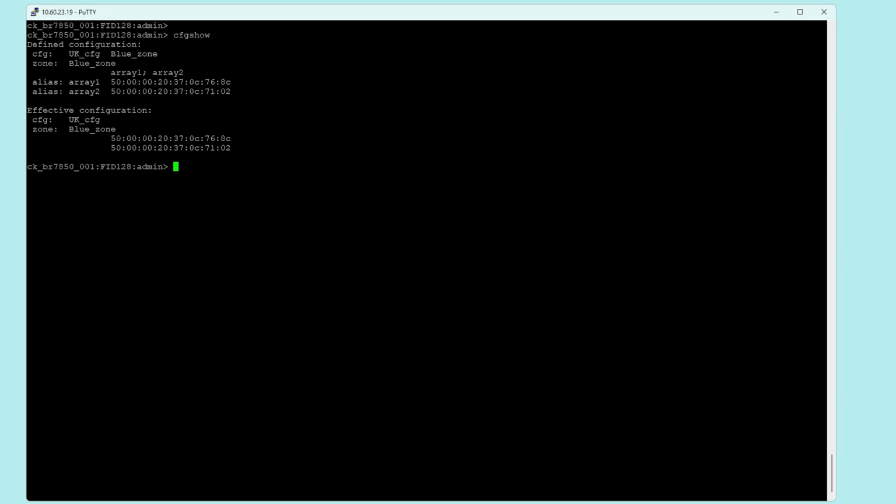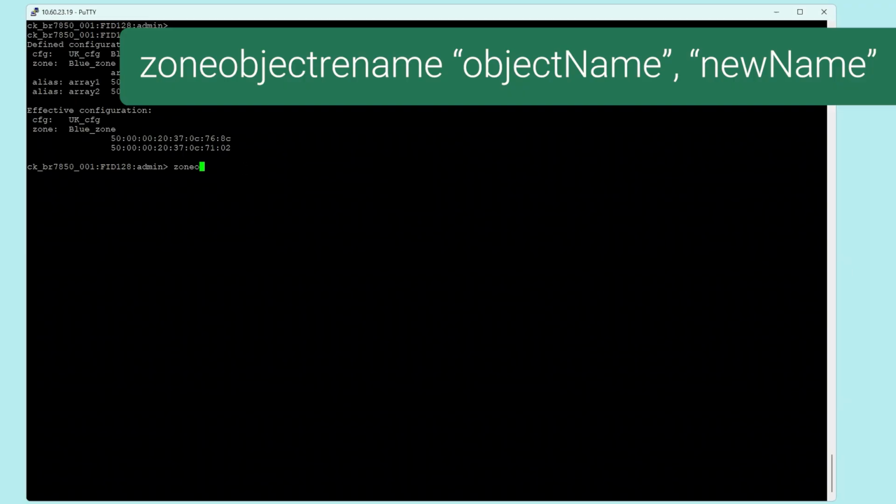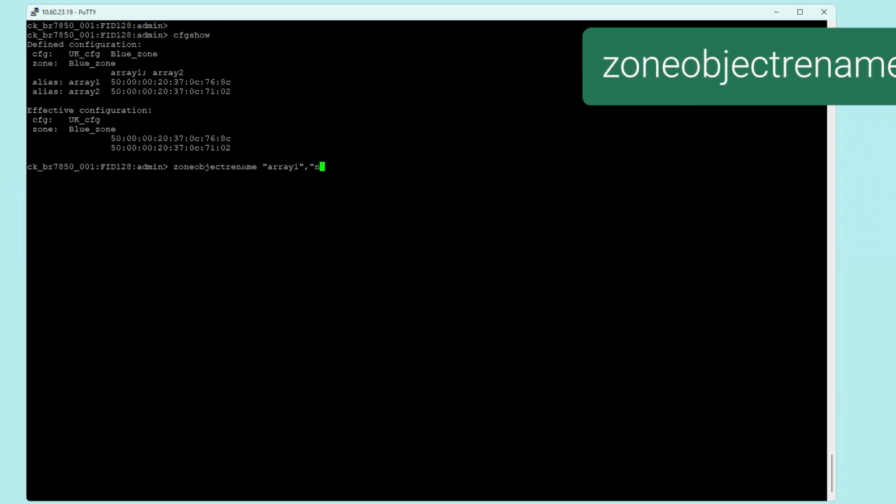In this example, we have two aliases. These are part of the zone with the name blue zone, and there's one CFG with the name UK CFG. If you want to rename an alias, run the command zoneobjectrename alias1, comma, provide it a new name.